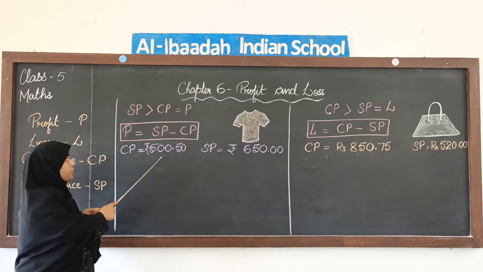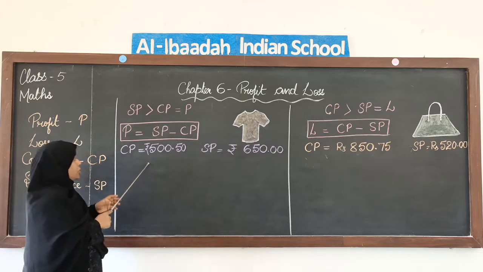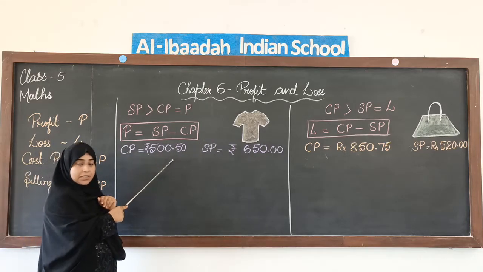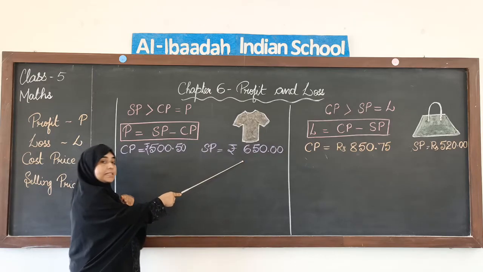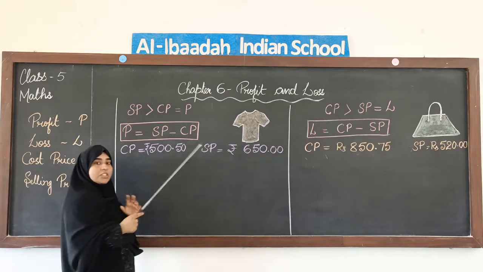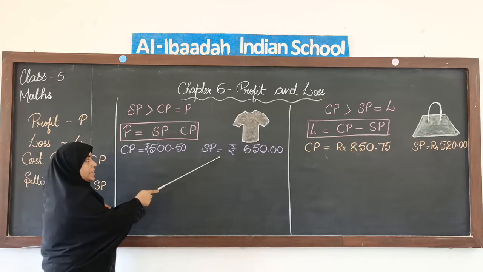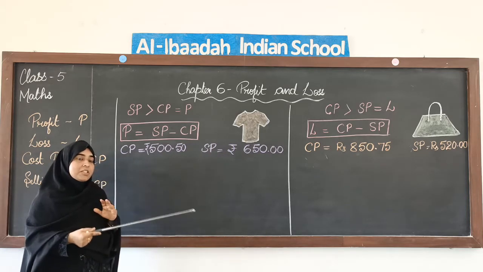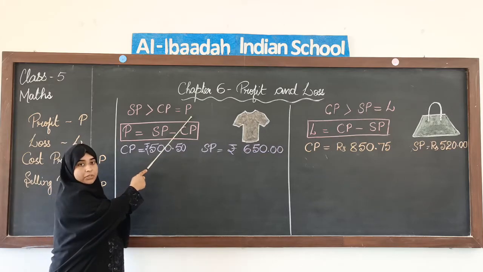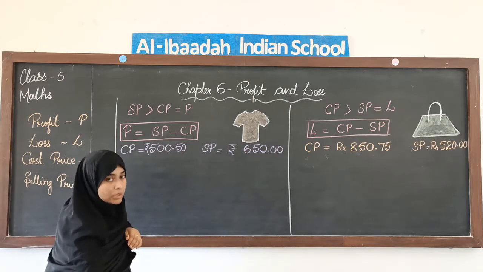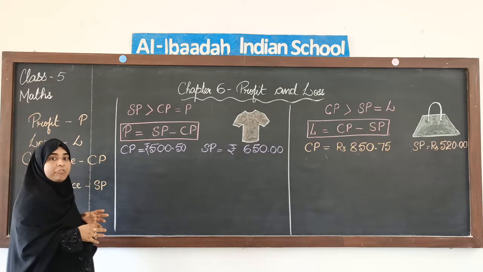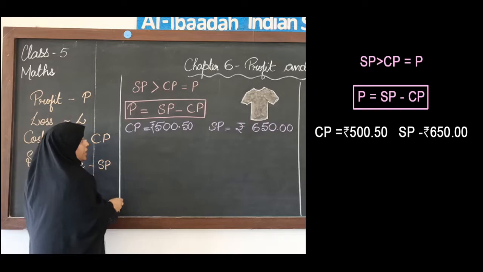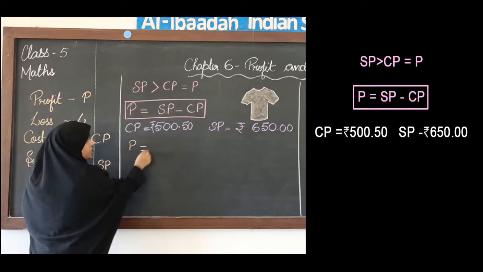Now, if you compare both the prices over here, your cost price was just 550 paisa and your selling price is 650. So, which is more over here? Our selling price is more than the cost price. So, when our selling price is more, we make profit, right? So, now we are going to calculate how much profit we have made. Now, P is equal to SP minus CP.